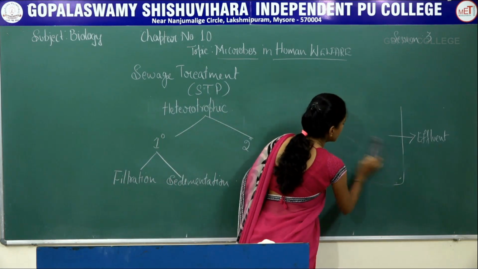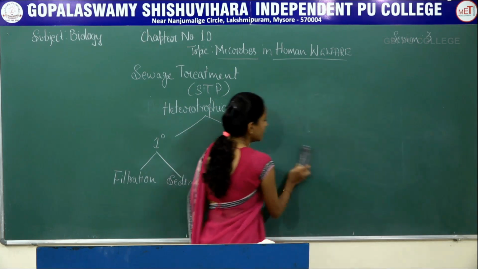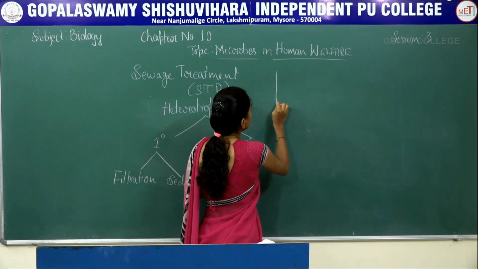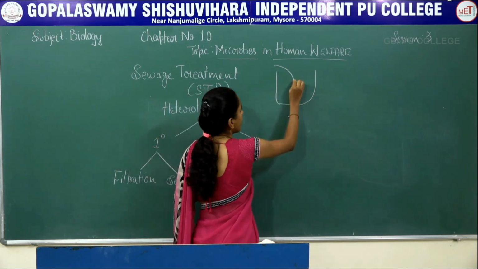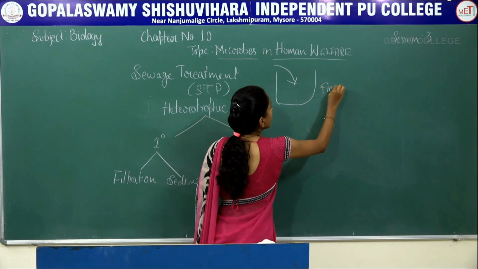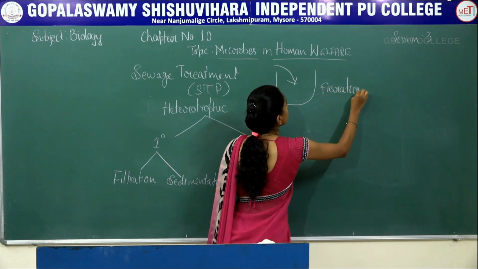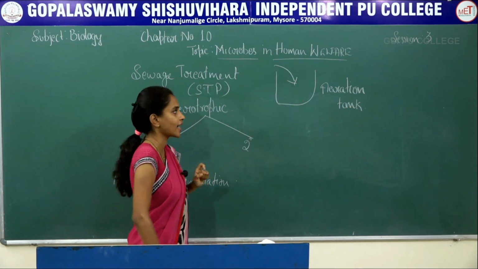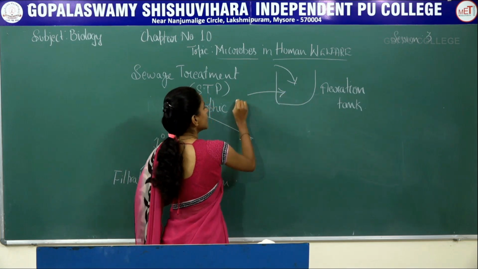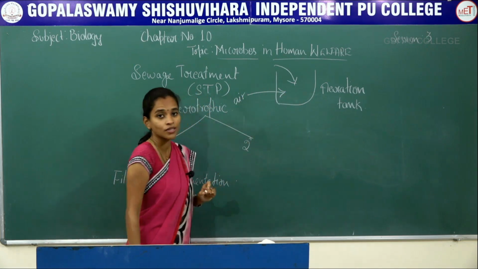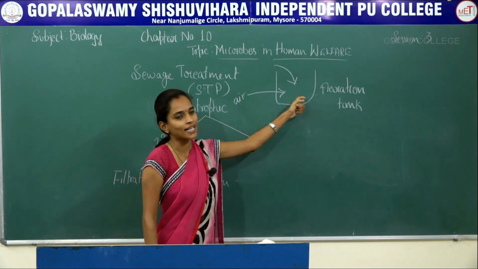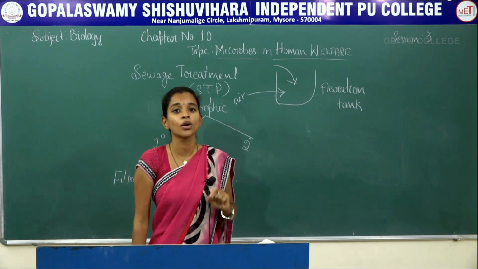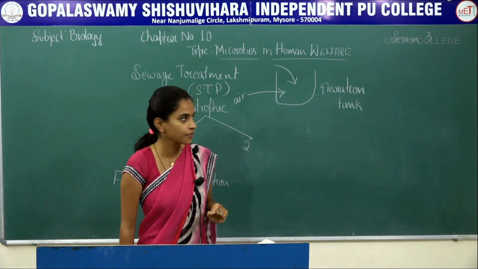In secondary treatment, first the effluent from the sedimentation tank is transferred into the aeration tank. What happens in this aeration tank is that you pass air, especially oxygen. Why? Because it contains certain microbes which are aerobic in nature. Aerobic means they depend on oxygen for their growth and development.